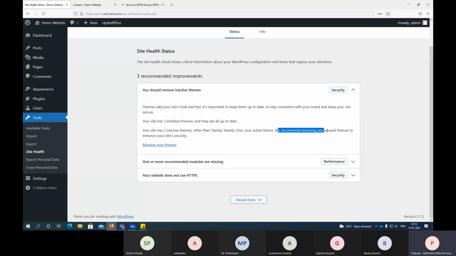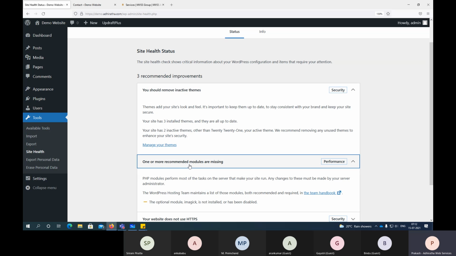We recommend removing any unused themes to enhance your site security. Why? Because when you don't use themes or anything in your website like plugins, it is better we remove it. What happens is if it is outdated or some bug or some vulnerability is there, that will attract some kind of attacks to our website.